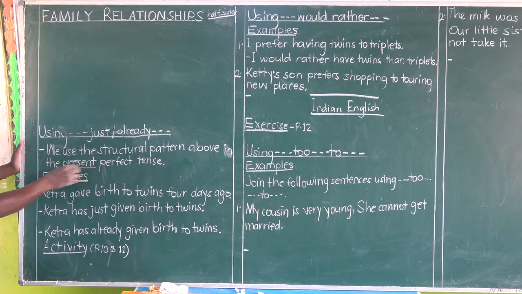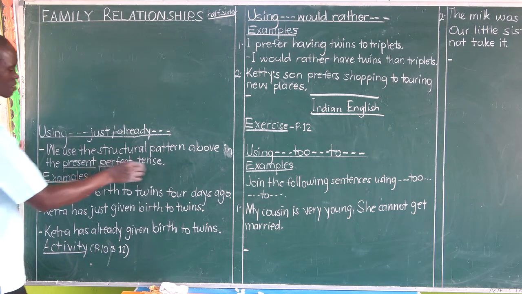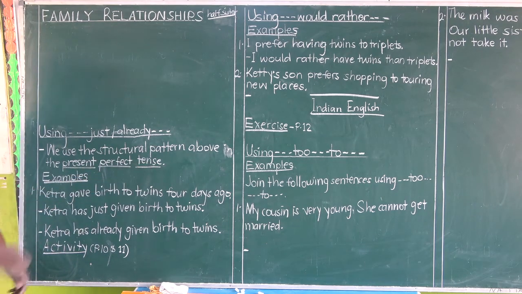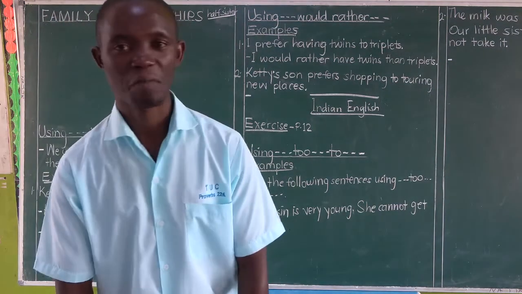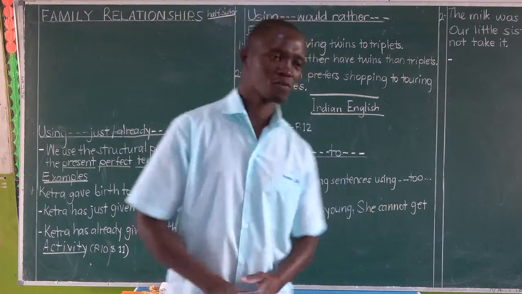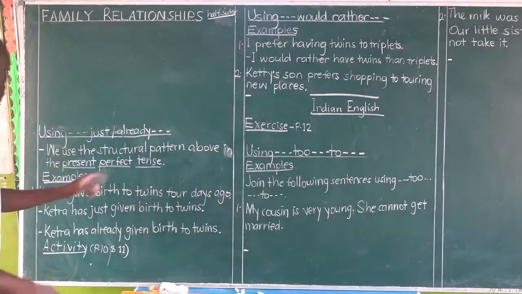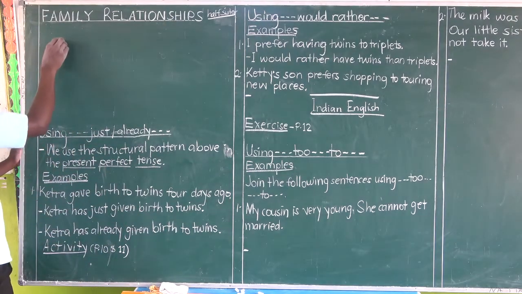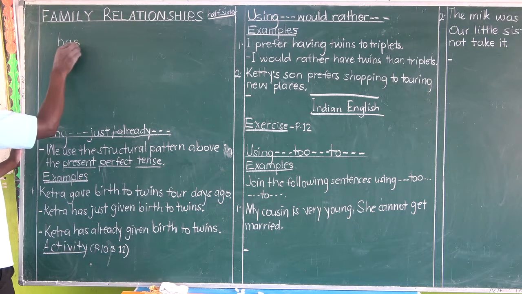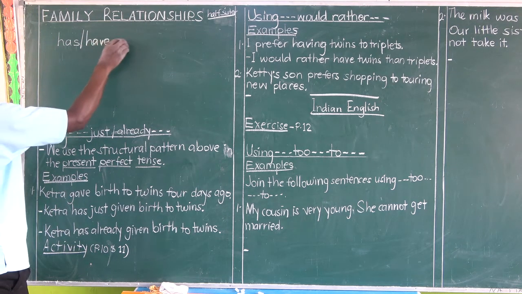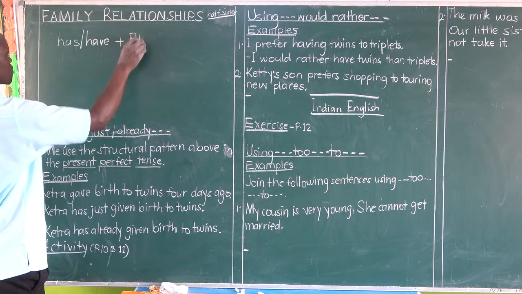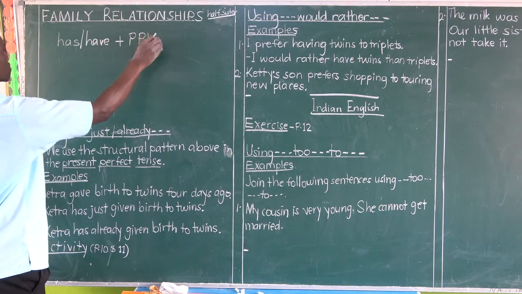What do you understand by the present perfect tense? Has the teacher told you about tenses or taught you about tenses? He must have told you that the present perfect is formed from has or have plus a past participle verb. That's the pattern for the present perfect.